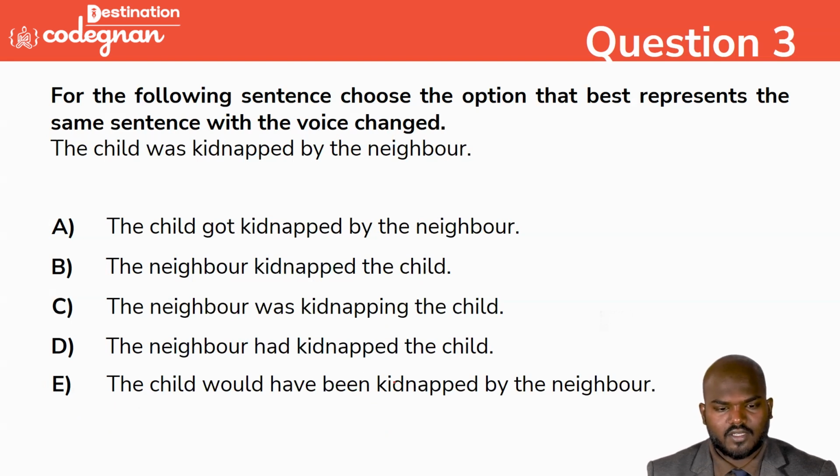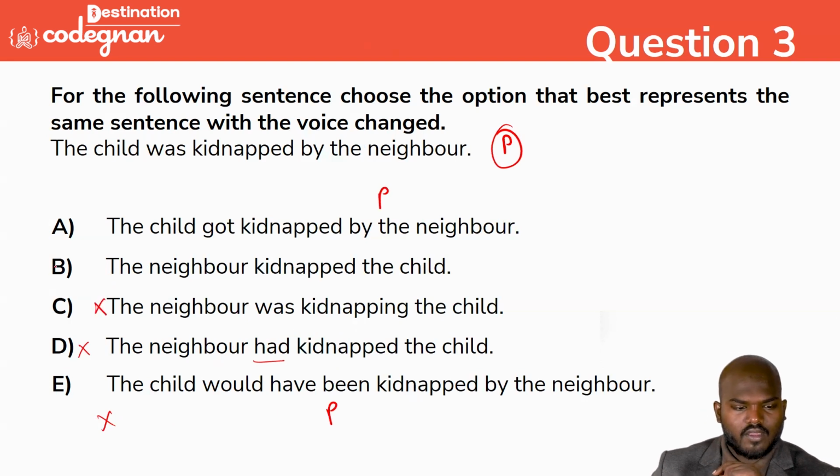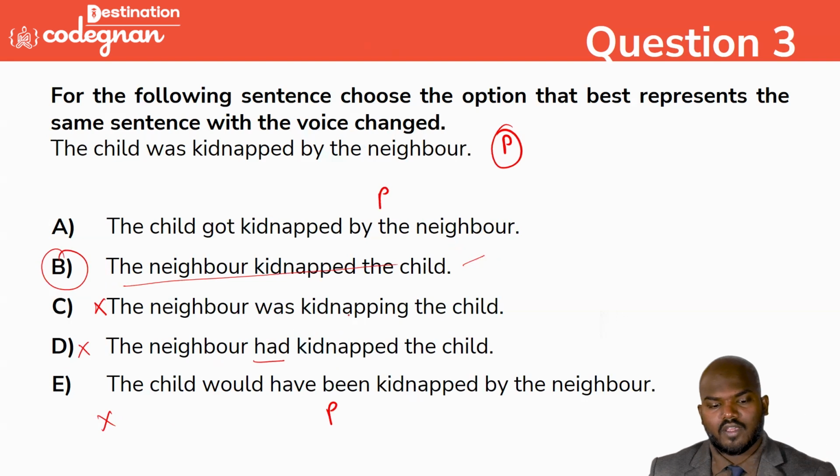That's the correct answer, because you see this one is a passive voice, and this is also passive. This is completely wrong, you see had is coming. We don't have any option with had. And was is coming here, no, sir. So option B is the correct answer: the neighbor kidnapped the child. We need to acquire the answers very carefully. Obviously, B is the correct answer. We can mark this one.